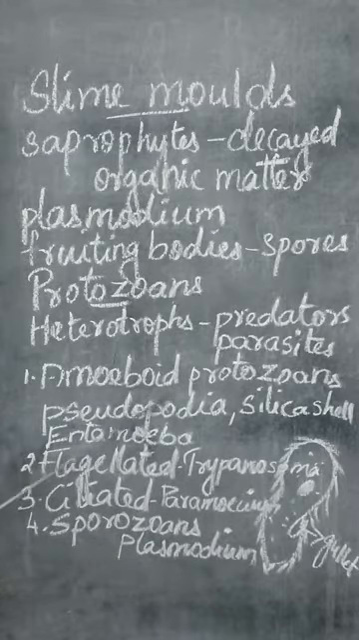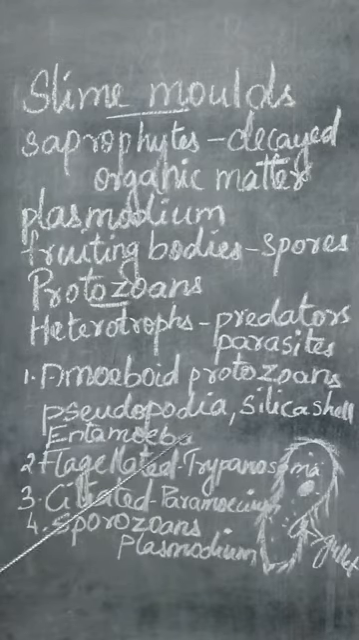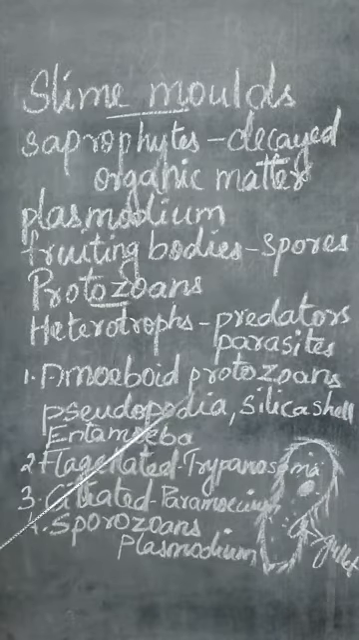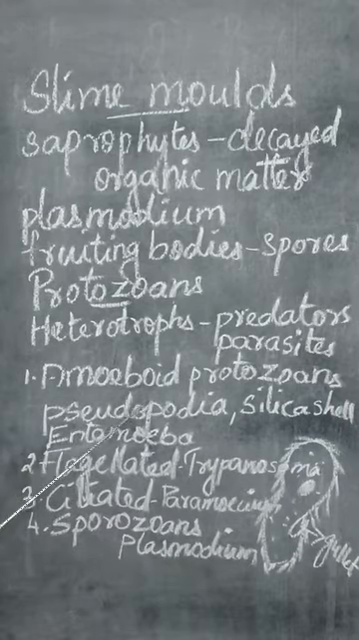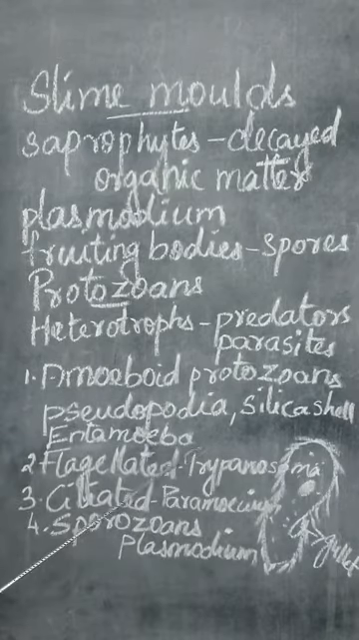Now what is an amoeboid protozoan? Again, from the name you can say amoeba-like, isn't it? These protozoans are amoeba-like. Normally they can be seen in fresh water or even in seawater, that is marine water, or wherever moisture is there in the soil, there also they can be seen. So they live in fresh water, marine water, or even in moist soil.